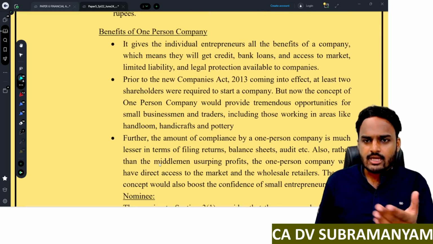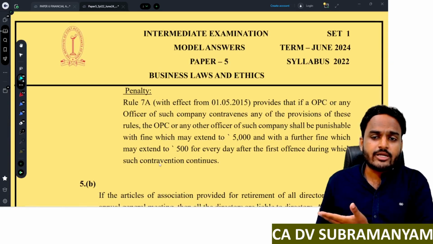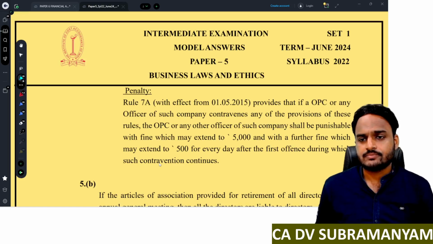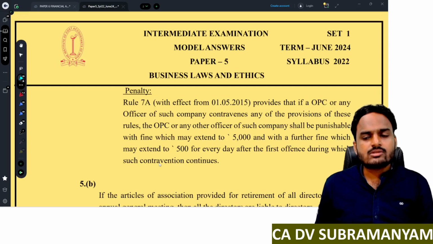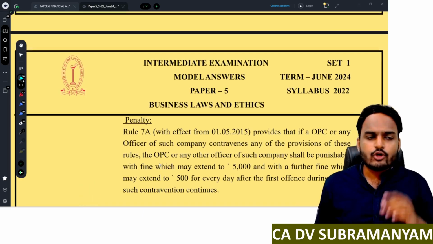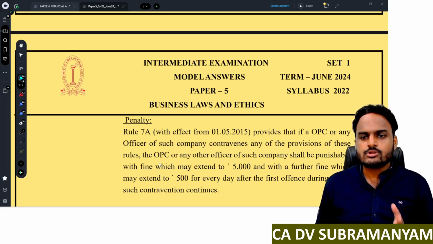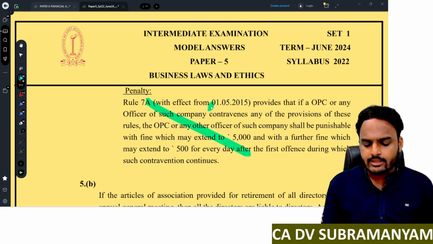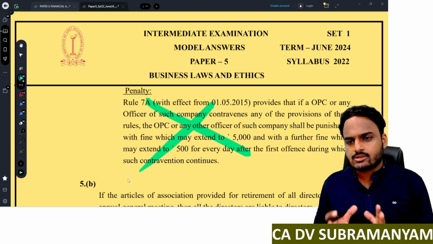Next one, as I told you, benefits of one-person company and provisions regarding nominee. And last one, penalty. If you cover all these areas, then you can score maximum marks. If you ignore any point, each point 1 mark less. Understood? Suppose you fail to write penalty. Now, your score will be some 4 to 5 marks.